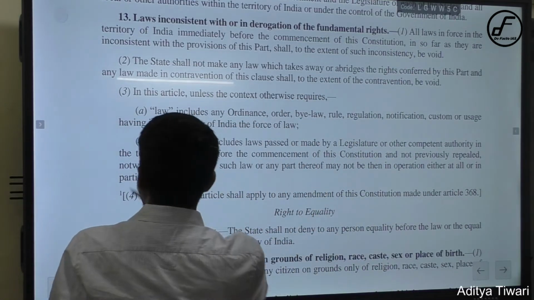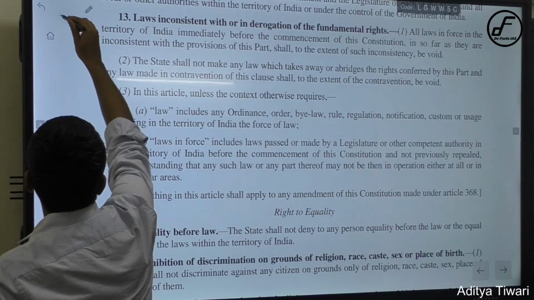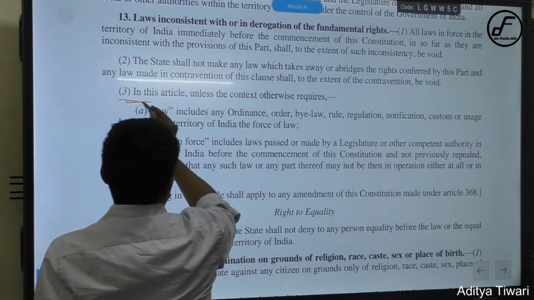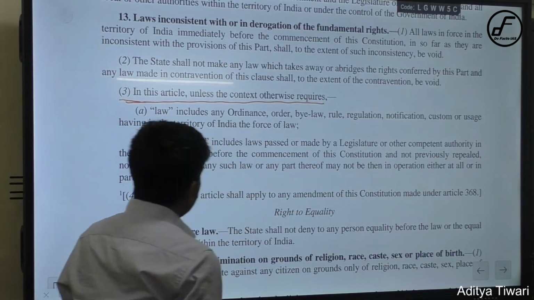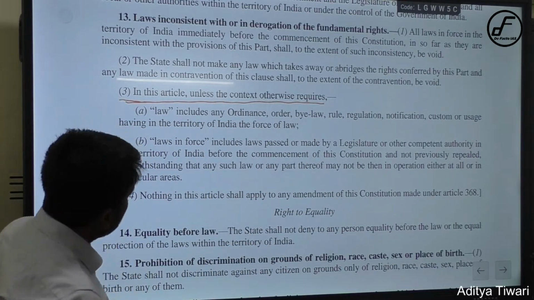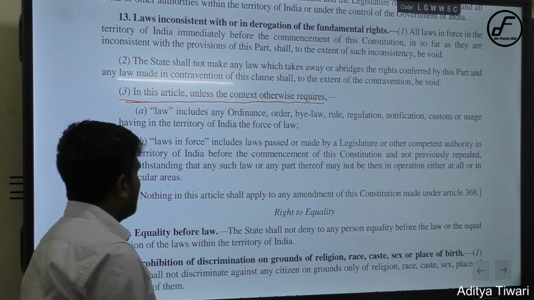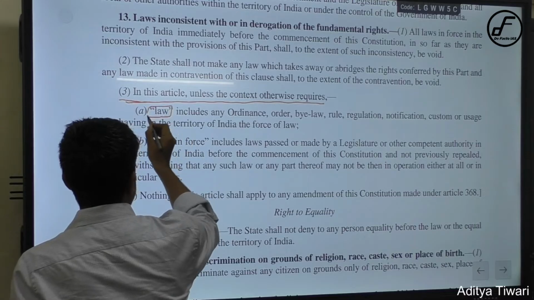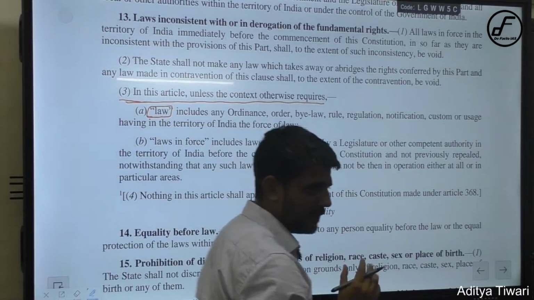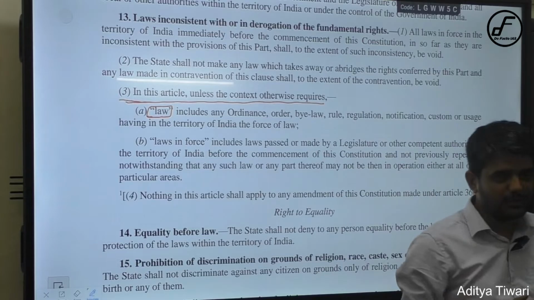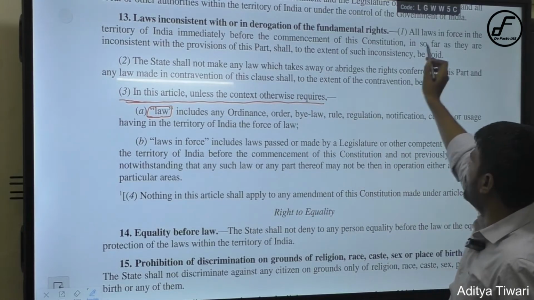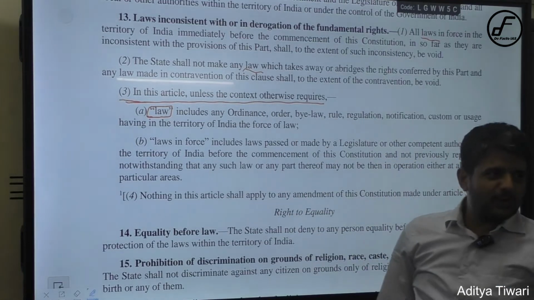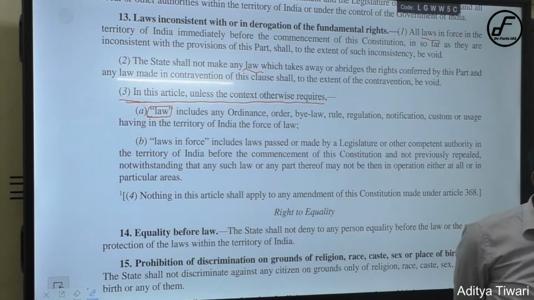Let us now talk about clause 3. Clause 3 is the most important clause perhaps. What does it say? It says, in this article, unless the context otherwise requires, the word law includes, very important word, law, right? Because above, the use of the word law is here. So what do you mean by this word law? Which law are we talking about?